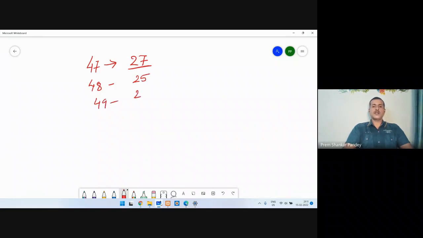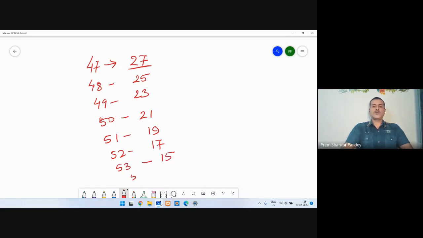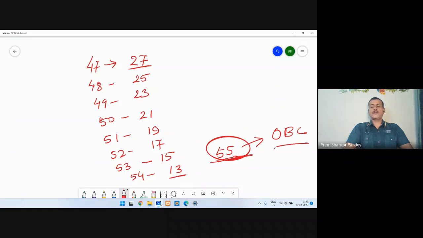If you have got 49, then 23. If you have got 50 marks, then 21, 51, then 19, 52, then 17, 53, then you have to secure 15 marks, 54, then you have to secure 13 marks, and if you got 55, then you are in the completely safe zone. If you are from the OBC category and you have got 55 marks, I can say that you are absolutely in the safe zone for the final selection.